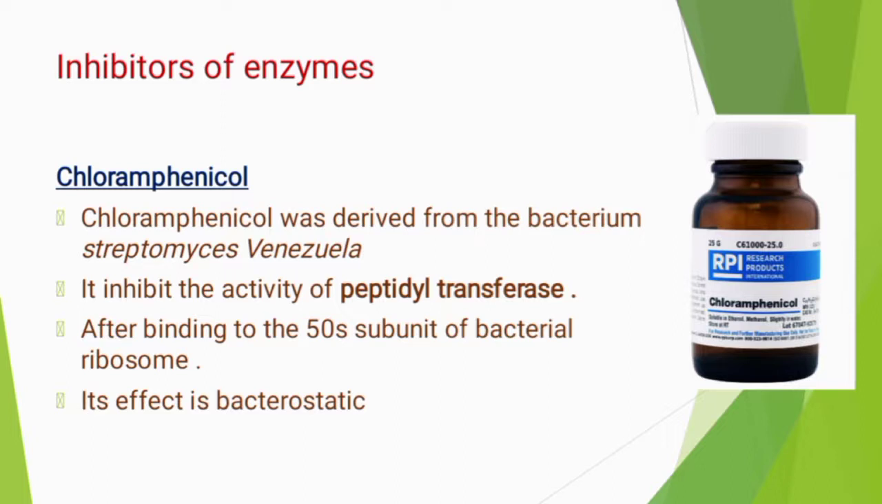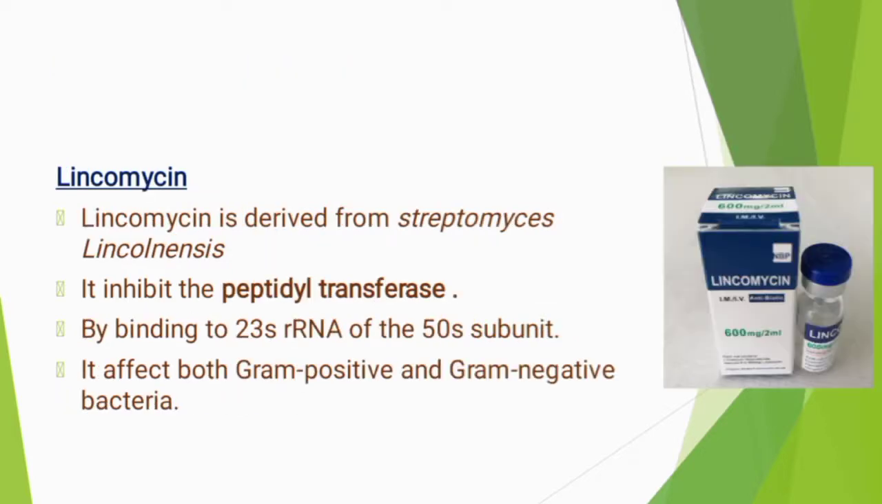The next inhibitor is lincomycin. Lincomycin is derived from Streptomyces lincolnensis, which also inhibits the activity of peptide transferase, by binding to the 23S rRNA of the 50S ribosome unit. It affects both gram-positive and gram-negative bacteria.